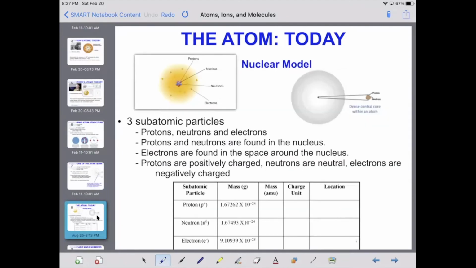So if we pull all of those ideas together, we come up with the theory of the atom today. And this is the nuclear model. There are three subatomic particles: protons, neutrons, and electrons. The protons and the neutrons are located in the nucleus, and that's a very dense central core of the atom. And then the electrons are found orbiting around the outside in very discrete levels of energy. Protons are positively charged, neutrons are neutral, and electrons are negatively charged.